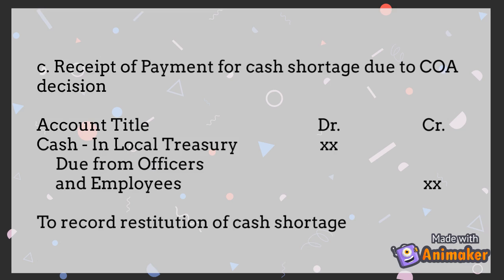Next are the entries for the receipt of payment for cash shortage due to COA's decision. In this transaction, we have to debit the account title Cash in Local Treasury and we have to credit the account title Due from Officers and Employees.